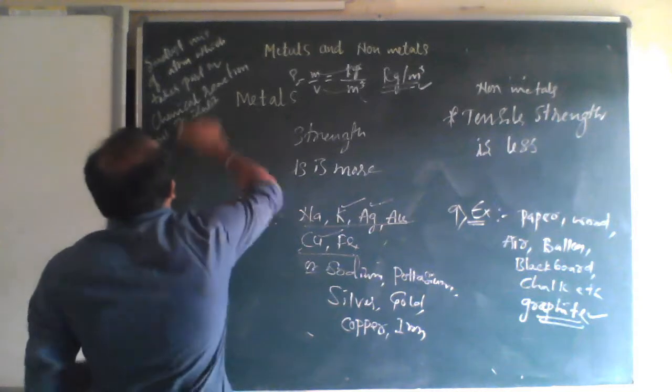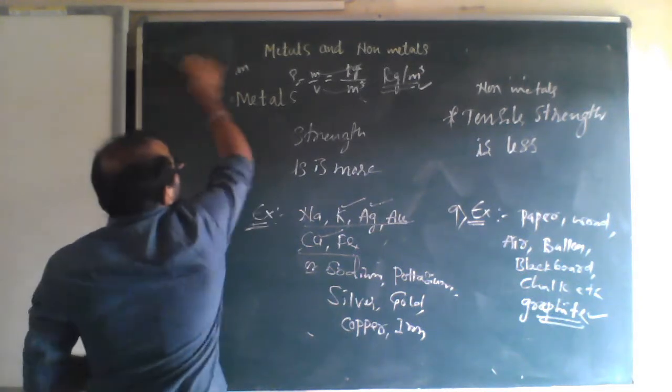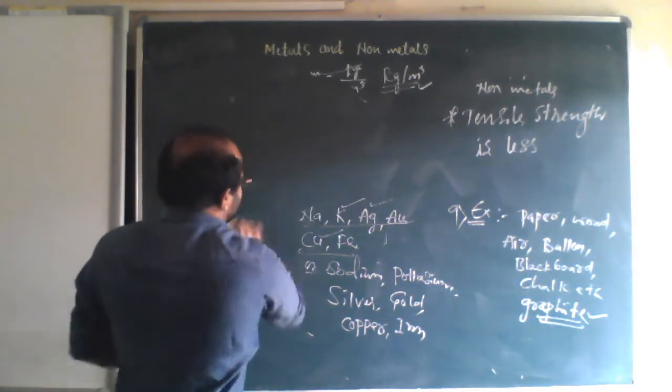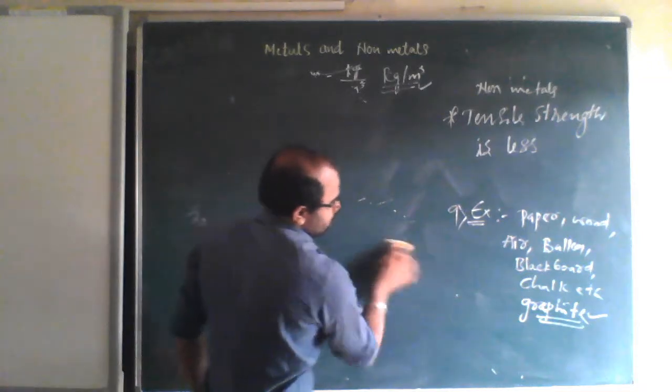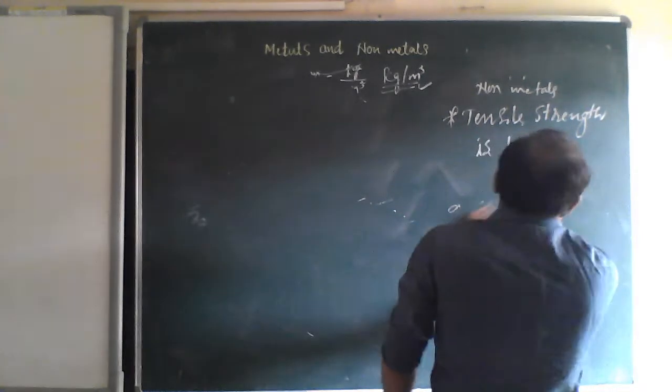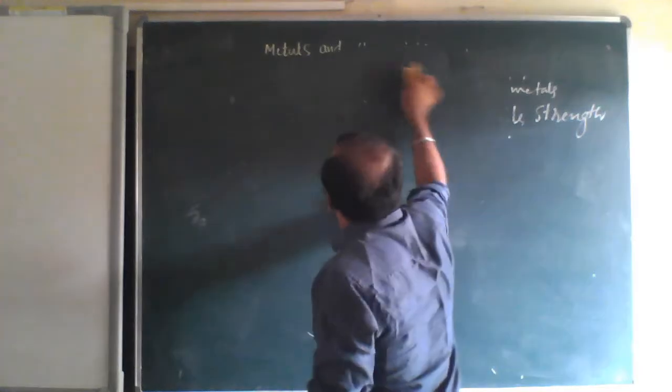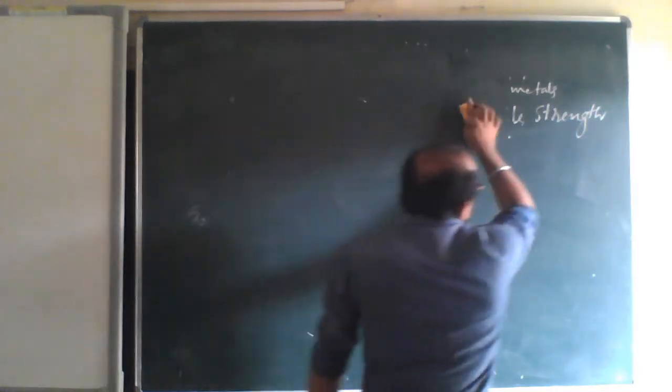Now we move to what is an element and what is an atom. After that we can have some formulas of metals. First we learn the definition of atom.